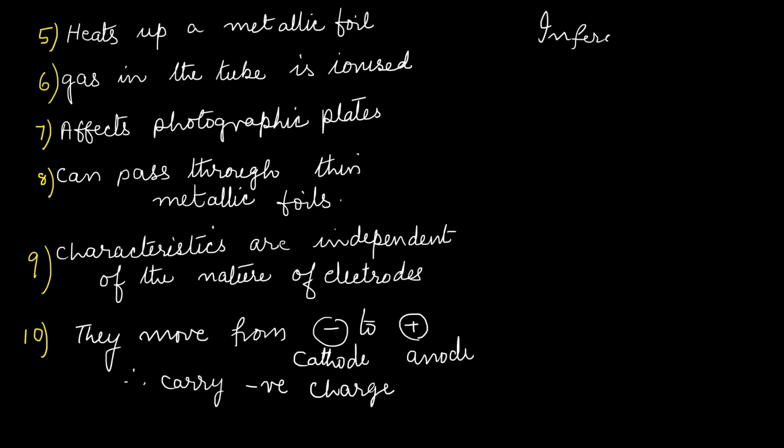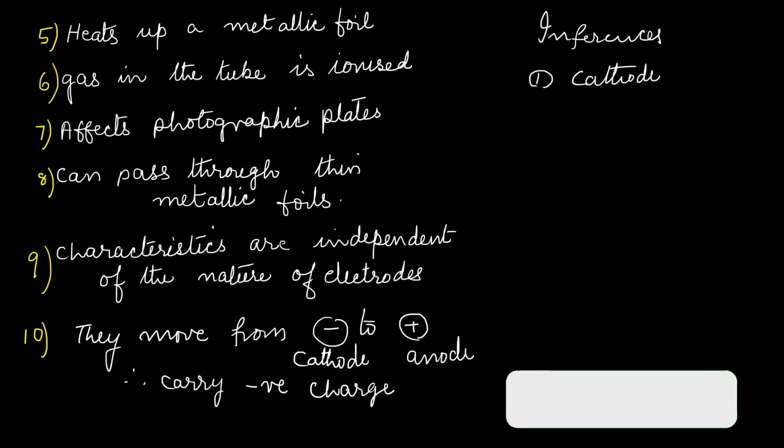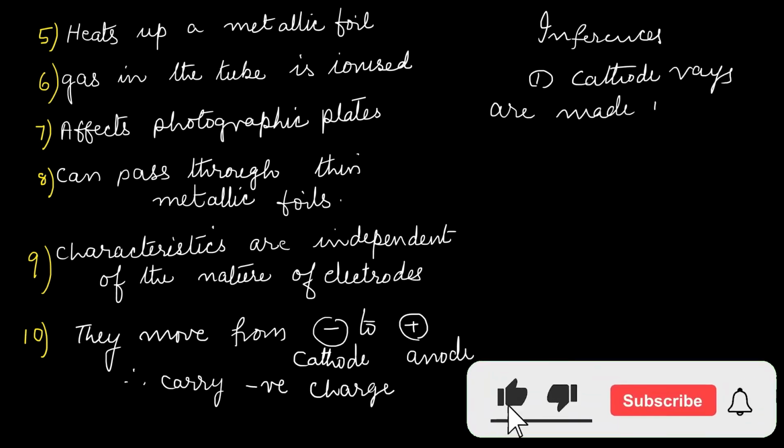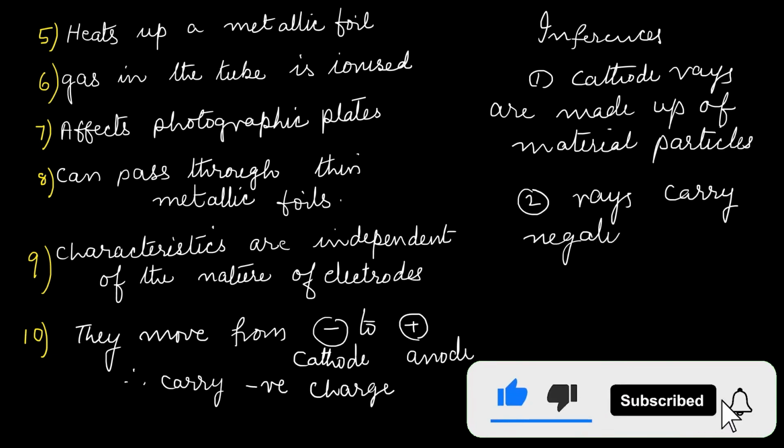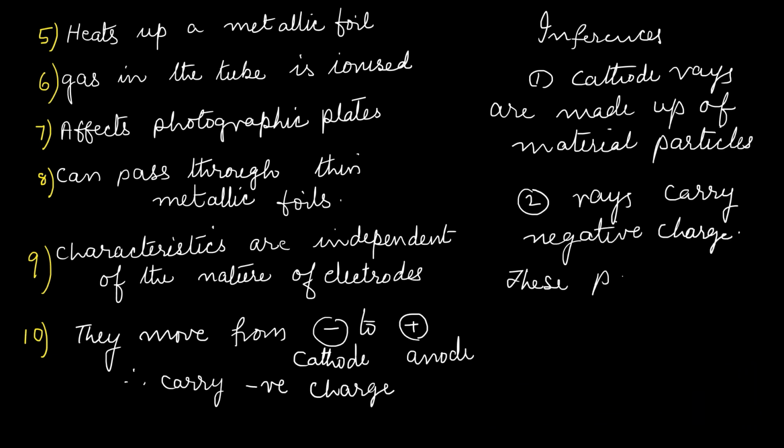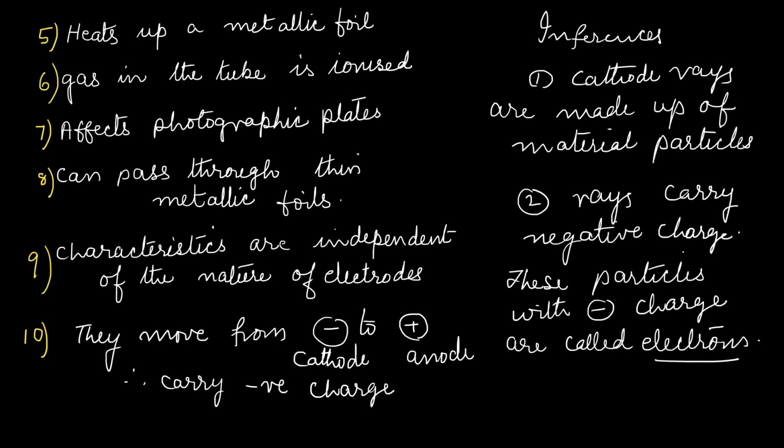So from these characteristics or observations, two important inferences were made. One is that cathode rays are made up of material particles. The rays carry negative charge. These negatively charged material particles were called electrons. As I said earlier, the term electron was used by Thomson, but it was coined by Stoney.